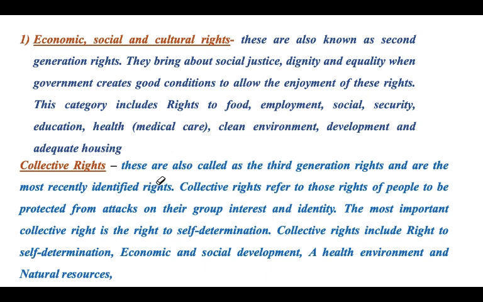Then the third one which we have is collective rights. These are also called third generation rights. They are the most recently identified rights. Collective rights refer to those rights of people to be protected from attacks on their group interest and identity. The most important collective right is the right to self-determination. Collective rights include the right to self-determination, economic and social development, health, environment, and natural resources.